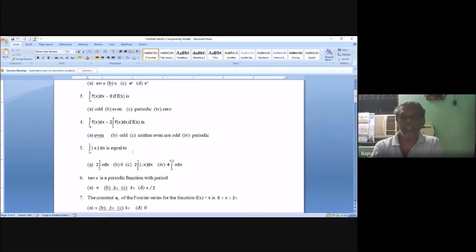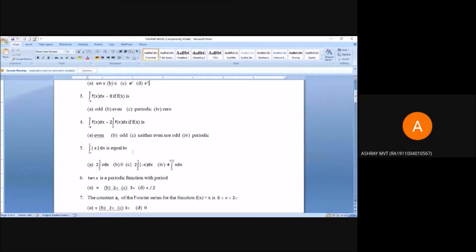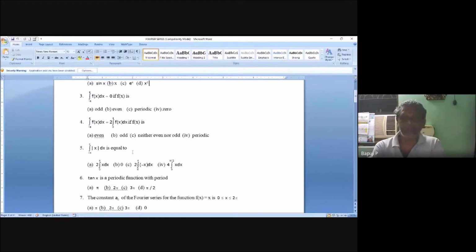Now, the integral from minus a to a of f of x dx is equal to 2 into the integral from 0 to a. This is the other part. So this function is what? Even. Right. The integral running from minus pi to pi of mod x dx. Mod x is even or odd? Even. So how can you write?